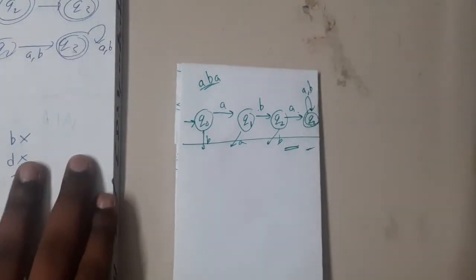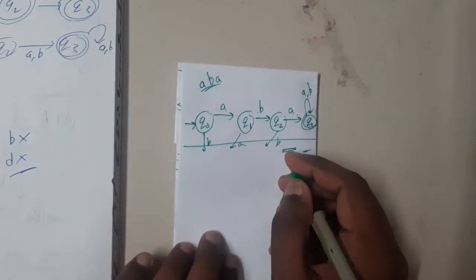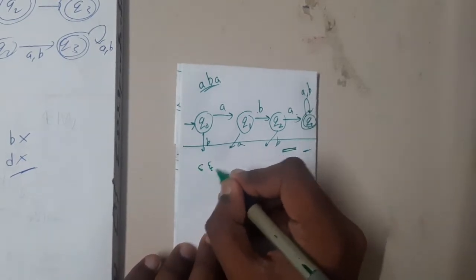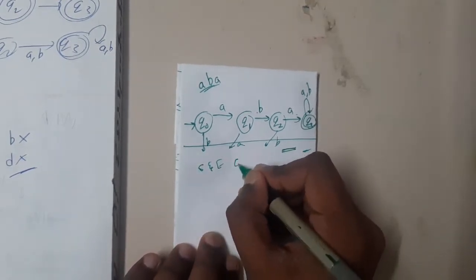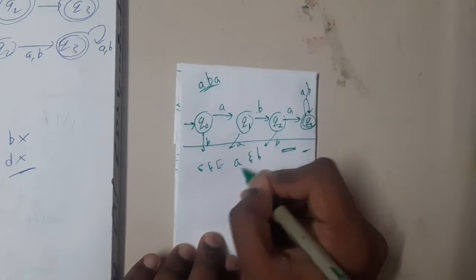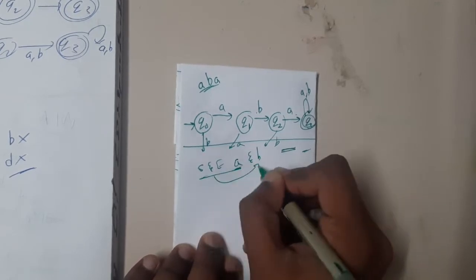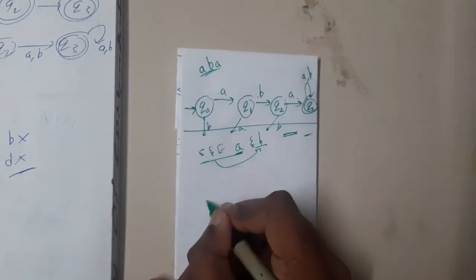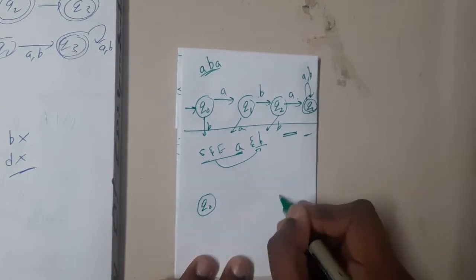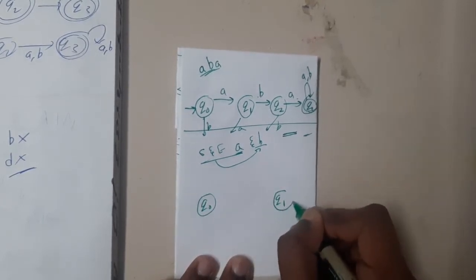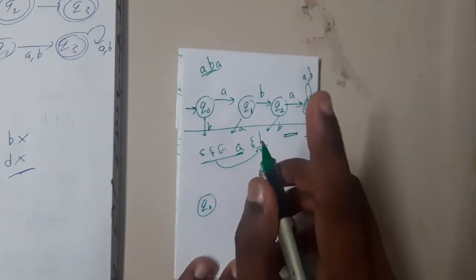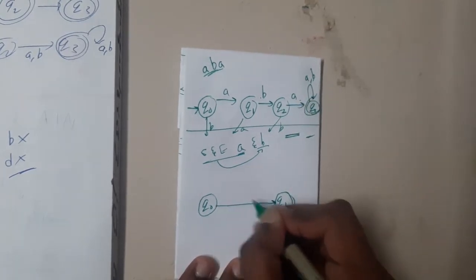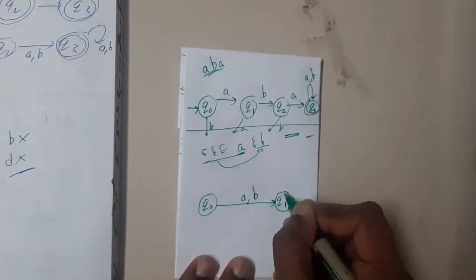So now moving on to the next thing. Assume the given question is starting and ending with A and B. If it starts with A, it should end with A. If it starts with B, it should end with B. So in that way, assume the given question is this. So Q0 and Q1. Basically, if it is a single A or a single B, I should accept it. So I will directly pass it here.